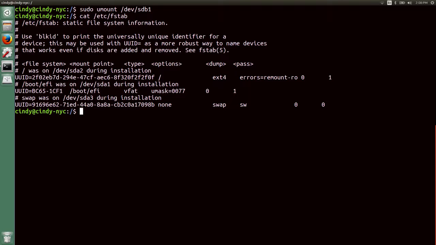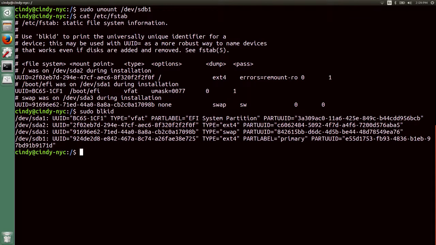The first field that we need to add for /etc/fstab is the UUID, or Universally Unique ID, of our USB drive. To get the UUID of our devices, we can use this command, sudo blkid. This will show us the UUID for block device IDs, aka storage device IDs.